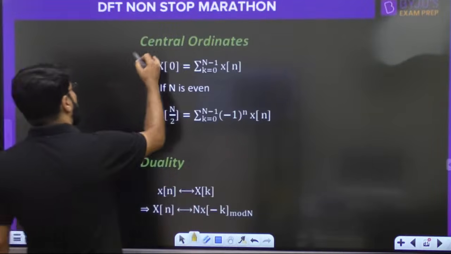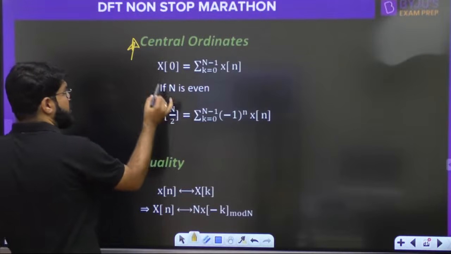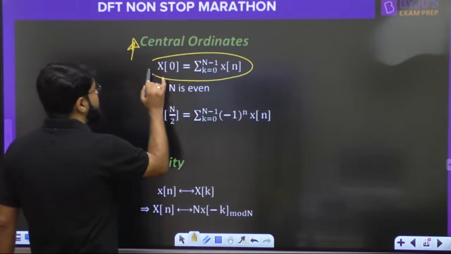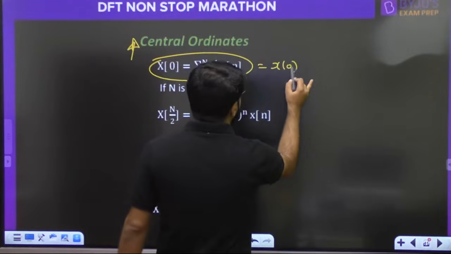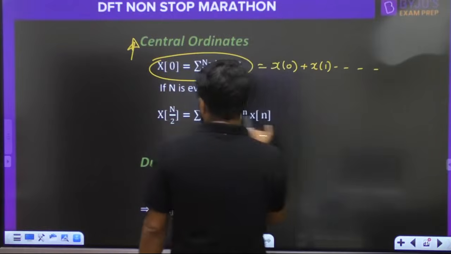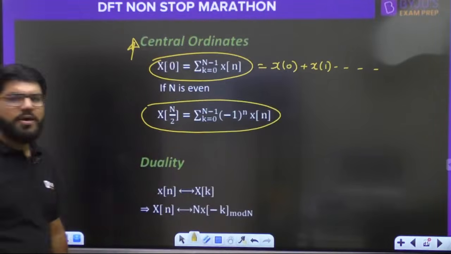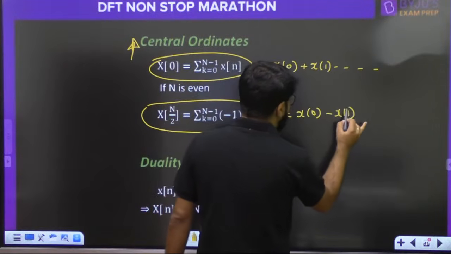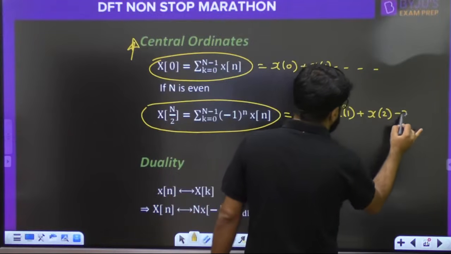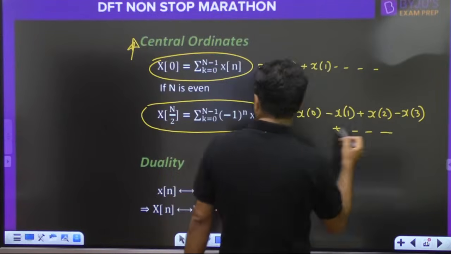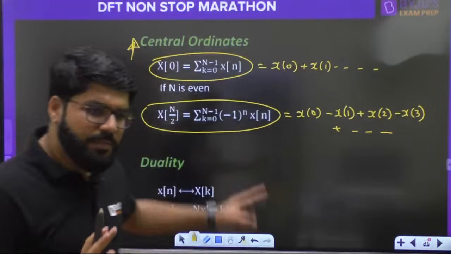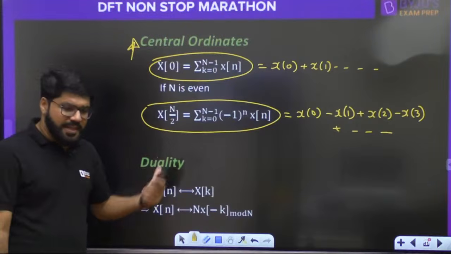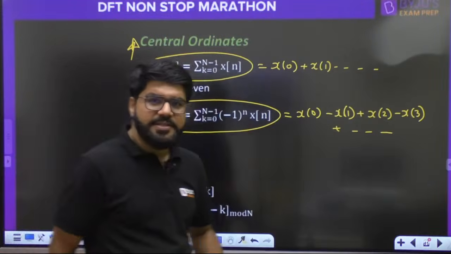Everything is almost done. Central ordinate, this is important, but this is already discussed. The central ordinates and the starting ordinates: X[0] is summation of x[n]. Remember, in the beginning we discussed the same property. And X[N/2], the central ordinate, is the alternating sign sum: x[0] minus x[1] plus x[2] minus x[3] and so on. This is already discussed, and we have already solved a question on it. Okay, duality. Let me complete one or two properties and then I will jump back to the circular convolution, where we will have a detailed discussion.